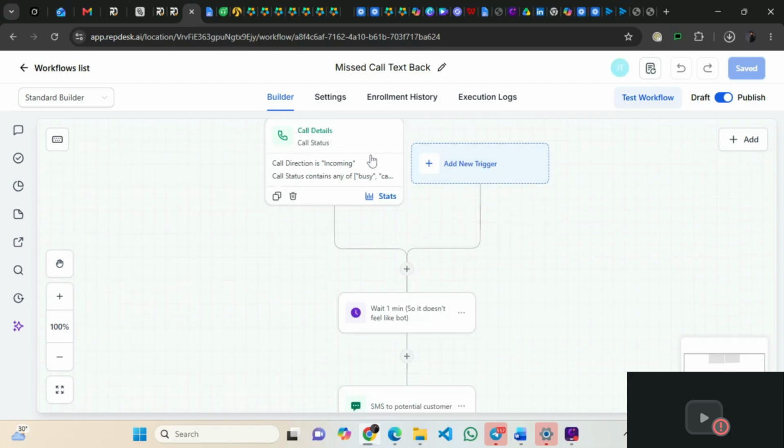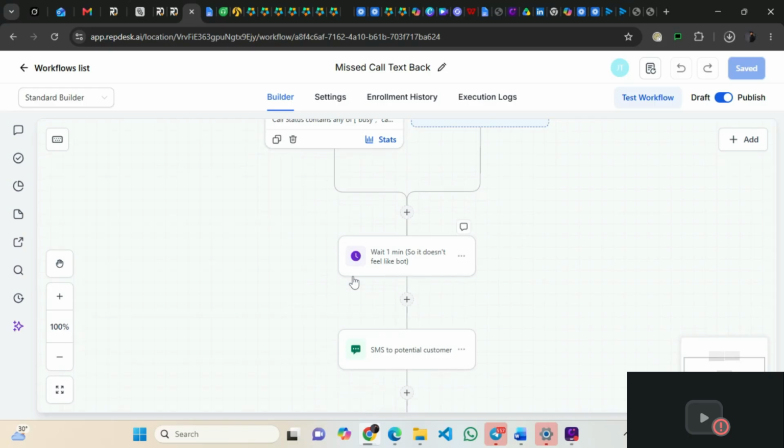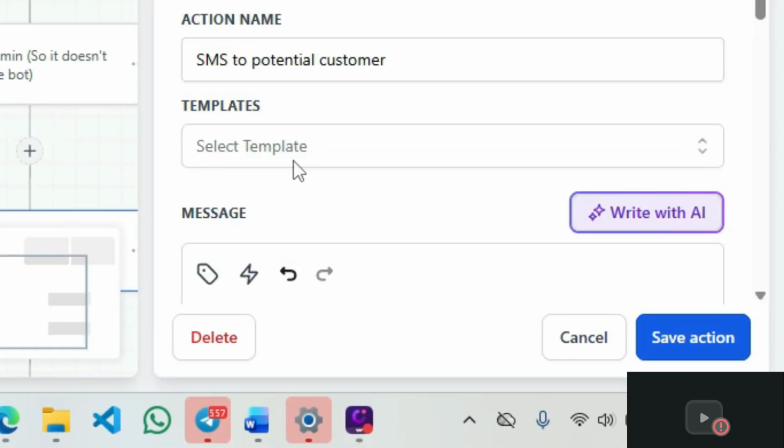Let's say for instance there was a missed call that came in, and the service provider didn't know. Then immediately this automation will be triggered. It will wait for 1 minute to see if actually the main person, the service provider, will reply back within 1 minute. If it doesn't, this automation will send an automatic SMS to this person,